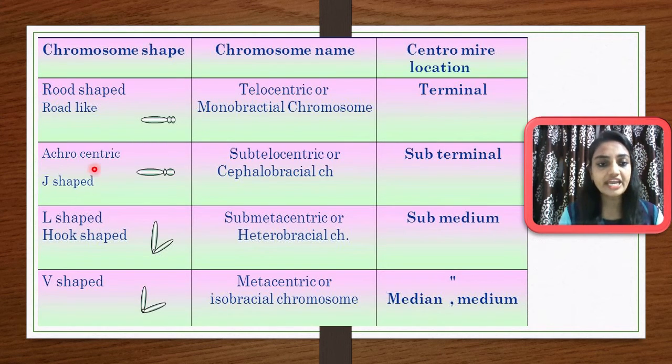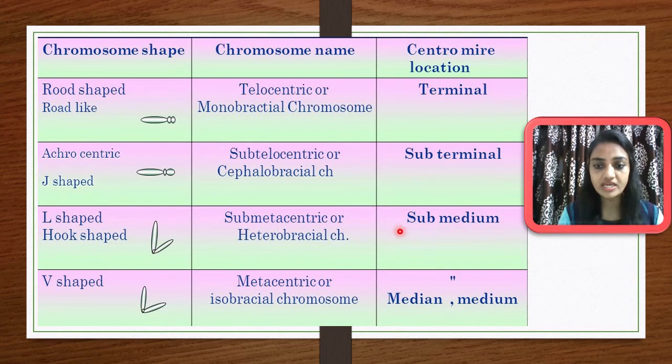An acrocentric chromosome will be observed as a J shape. Another name for an acrocentric chromosome is a subtelocentric or cephalobrachial chromosome, and you know very well the centromere location is subterminal. That's why it is called a subtelocentric chromosome. Another shape is the L shape. If an L-shaped chromosome is observed during the anaphase stage of any cell division, then it is called submetacentric. So a submetacentric chromosome at the time of anaphase will be observed as an L shape.